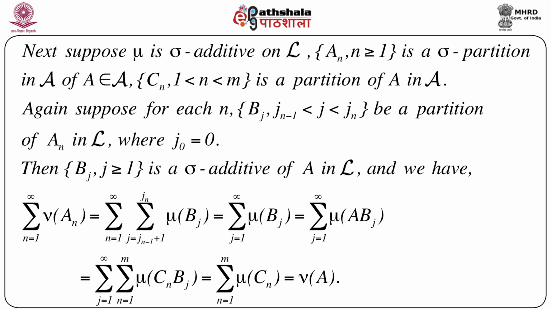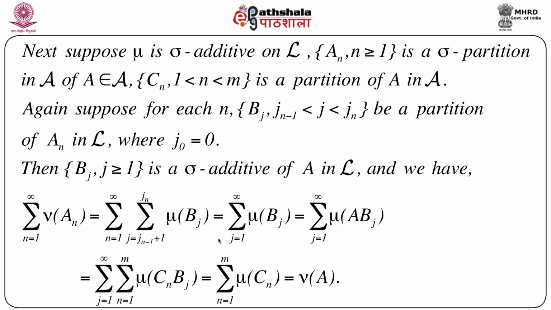Then it can easily be shown that bj, j greater than or equal to 1, is a sigma partition of capital A in L. Then, with the same kind of logic, we get summation n equals 1 to infinity nu of An, which equals, since bj is a partition of An, summation j equals jn minus 1 plus 1 to jn mu of bj, with one more summation n equals 1 to infinity.